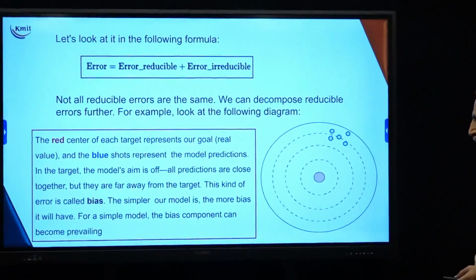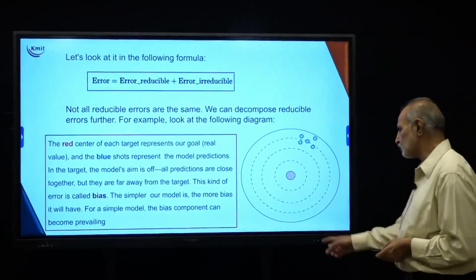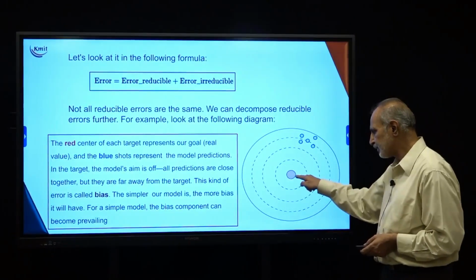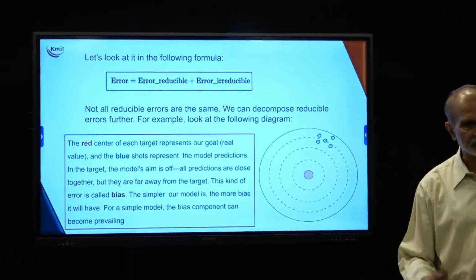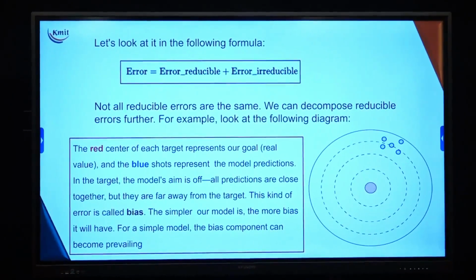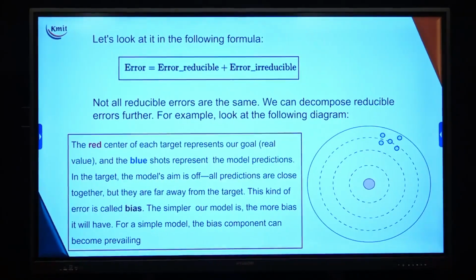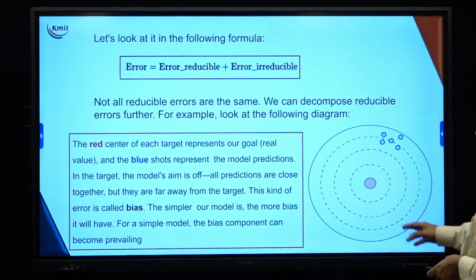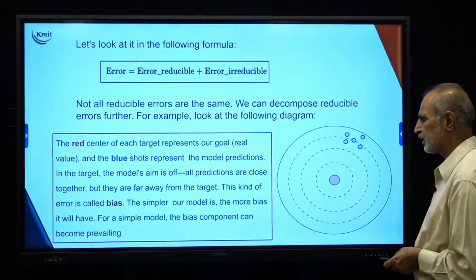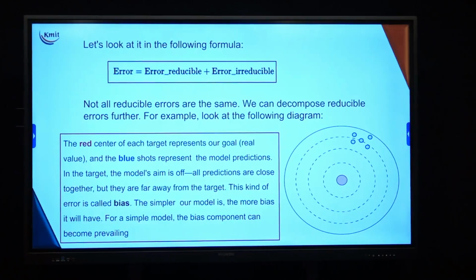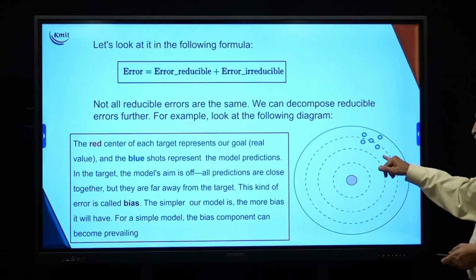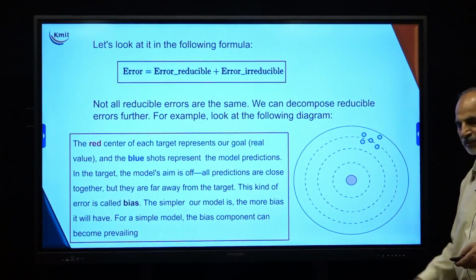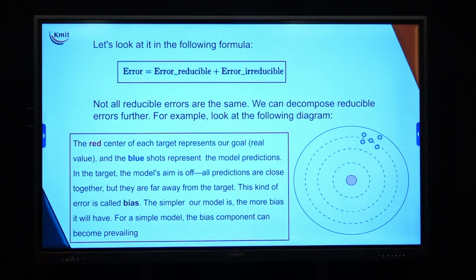So what is the error? The red center of each target represents our goal, and that is what we call the real value. So my real target is my red circle, and that is what I am expecting the model to predict. However, the blue shots represent the model prediction. So the model has predicted or given me something like here. The model's aim is very much off. All predictions are close together. So I have 1, 2, 3, 4, 5 predictions, and all these predictions are very close to each other, but the error is very high. The model's aim is off, all predictions are close together, but they are far away from the target.